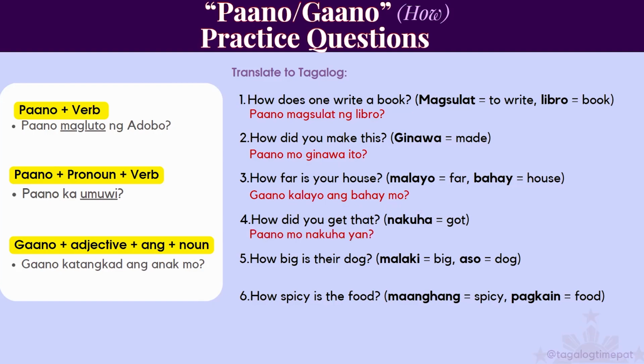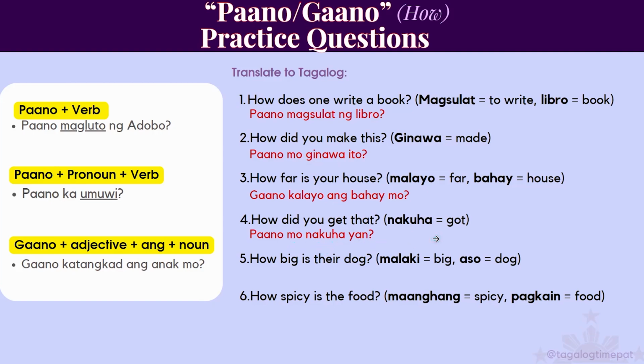How did you get that? Nakuha means got. Paano mo nakuha yan? There's no adjective in this question, so we would still just use paano. And that follows rule number 2. Paano, mo, nakuha is the verb, yan.